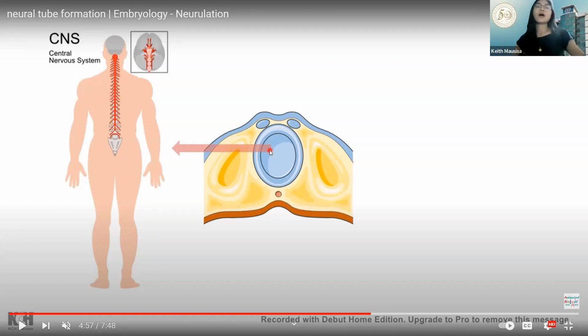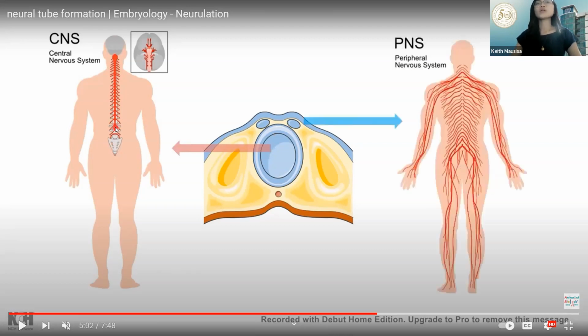That's why, as we learned last week, all of the ectoderm will form your entire nervous system. Your neural tube mainly will form your CNS, meaning the brain and spinal cord, while your neural crest cells will form the peripheral nervous system, the nerves to your peripherals.